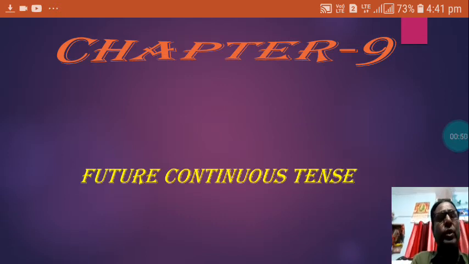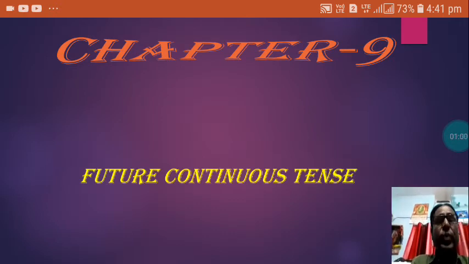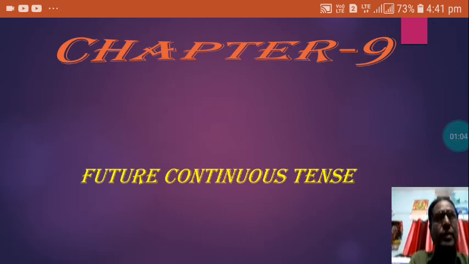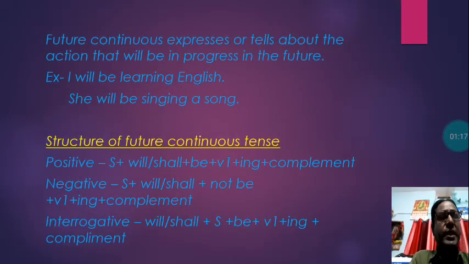So today I am going to explain the next part of future tense, that is future continuous tense. Let us see where you use future continuous tense, what the different uses of it are, and at the same time I will discuss some of the exercises based on the same tense. So let us proceed now and see what is here in this tense.